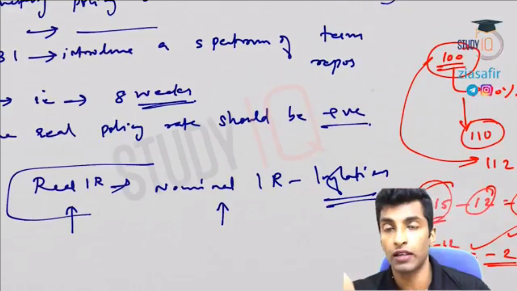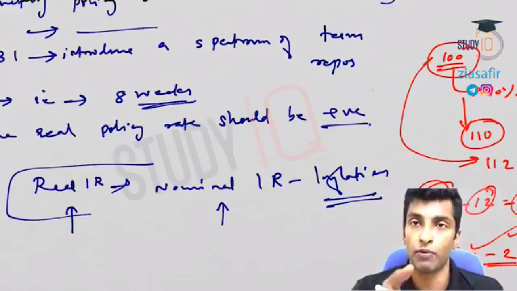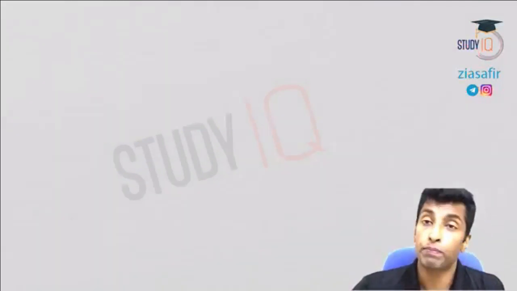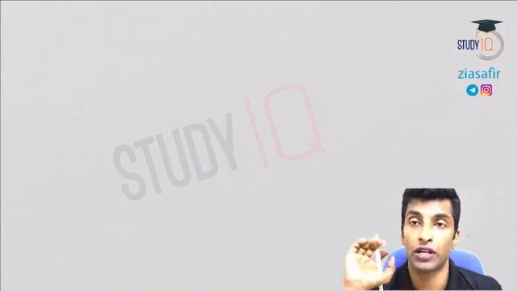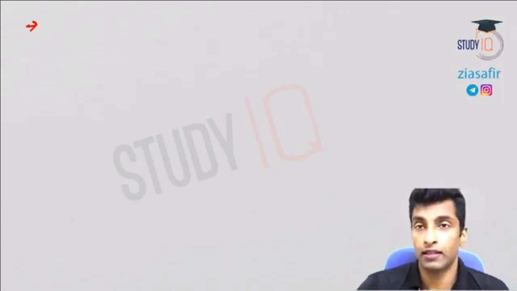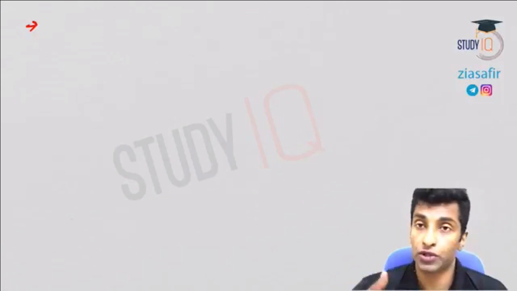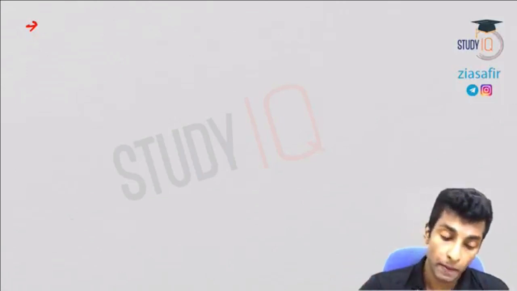Because everything is related to the policy rate or the repo rate, RBI has to maintain a positive real interest rate. The real repo or policy rate should be positive. Next one is important. That is what we are supposed to discuss in the next topic.